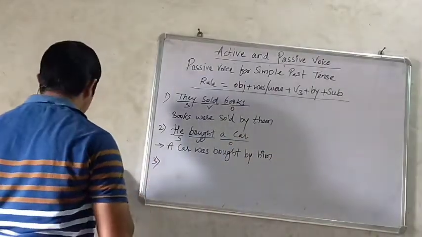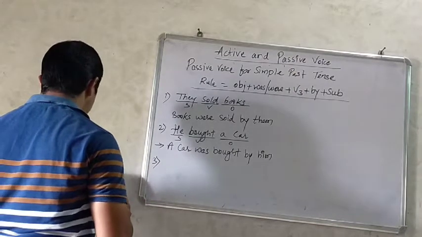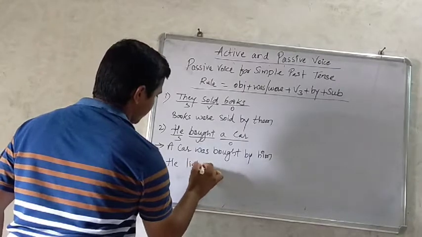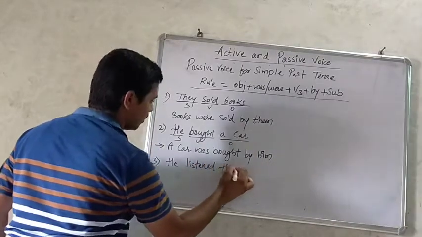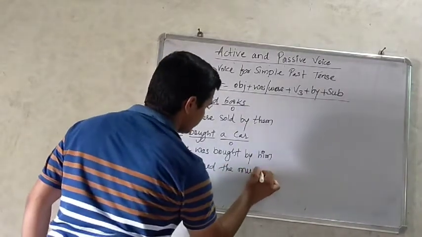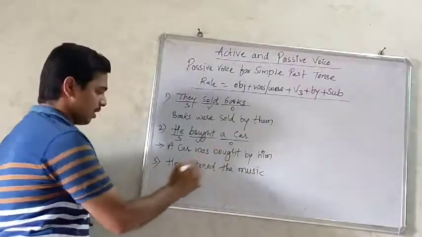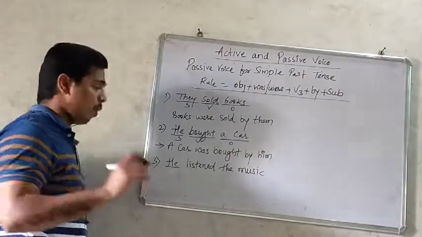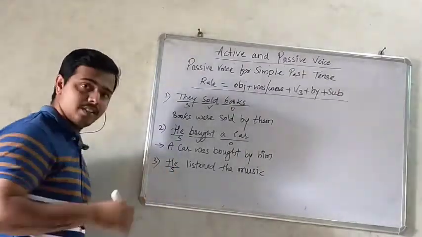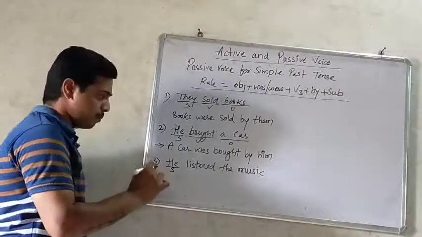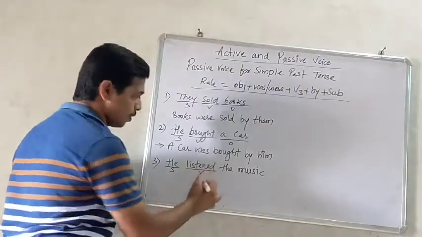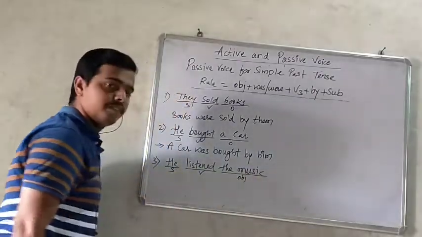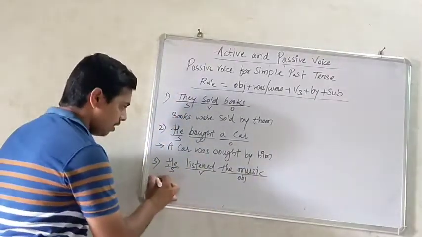Next example, he listened the music. Identifying this sentence structure is very important here. He is the subject, listened is the verb, music is the object. So let's solve.